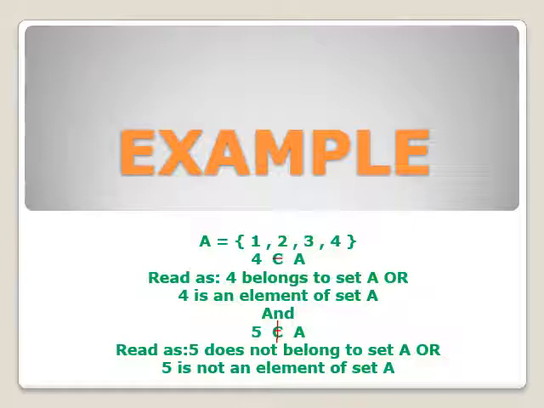And in the other case, instead of 4, I have taken 5 here and then written the name of the set. Now check whether 5 is an element of the given set or not. It is not. So we use the symbol for does not belong to. Then we read it: 5 does not belong to set A, or 5 is not an element of set A. I hope you all understand today's lecture.